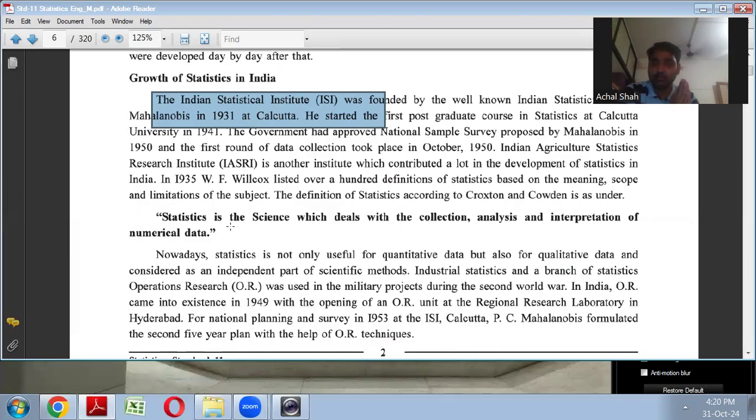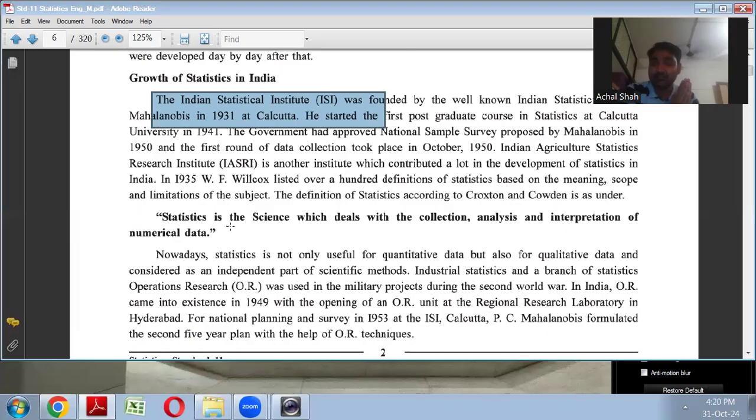Now, statistics is not just data or just figures; whatever figures are there are analyzed. When data is collected, it is analyzed, and then whatever results or inferences are drawn out of it are also included in statistics.